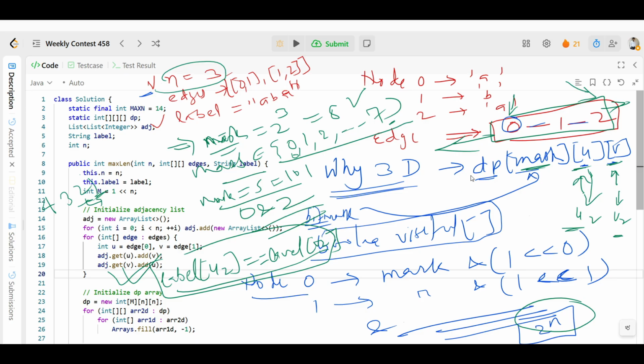So why do we store this dp of mask, u and v? We want to store it so that if we ever call dfs with mask, u and v again, we don't recompute it. It will save us the exponential recomputation in dfs. I hope you understand, right? But still, let me summarize this so you can understand clearly. Let me clean this one.